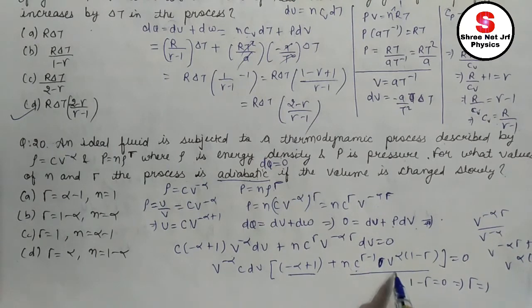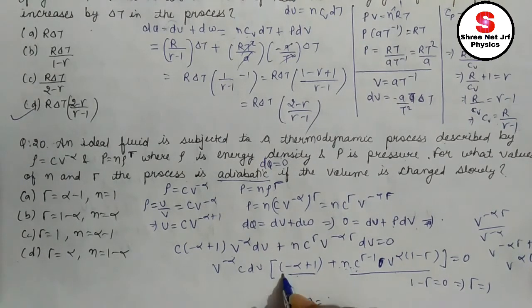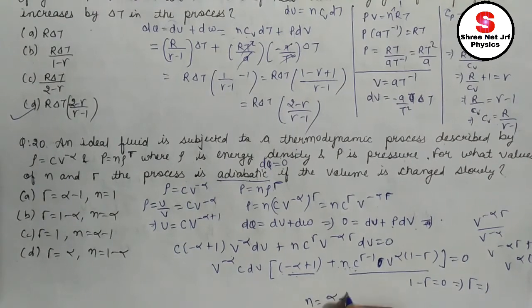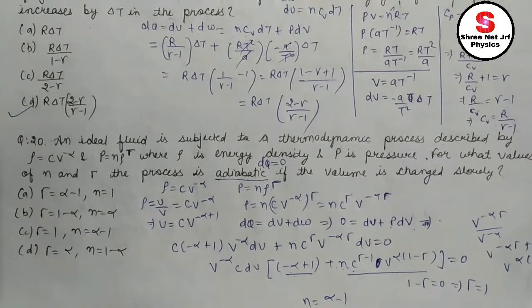This will also become 1. It will be remaining n and this thing. For both of these terms to cancel, it should be the negative of this thing. Okay, obviously. So n equals, it is 1 minus alpha, so it should be alpha minus 1. I hope you get it.